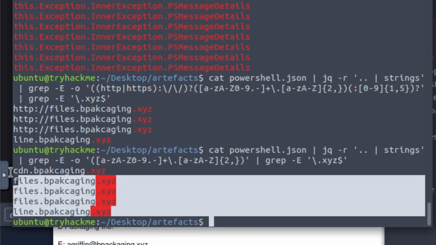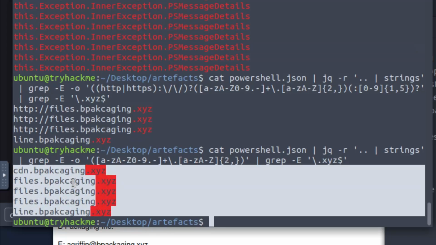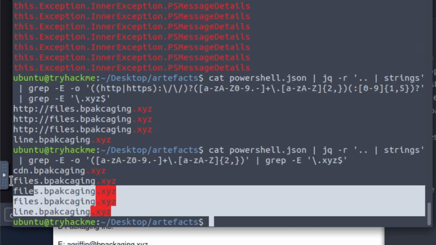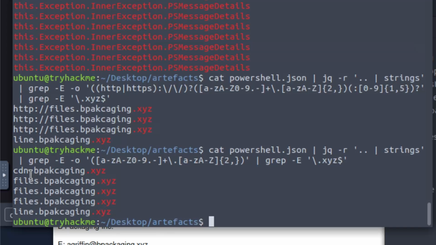I actually got a couple of extra domains: the CDN .bpackaging, files.bpackaging, and line.bpackaging. Notice that we didn't get the HTTP here because in the other one we were looking for HTTP, which limited it to output that had HTTP. In this one it did not, so now we have cdn.bpackaging.xyz and files as well as line.